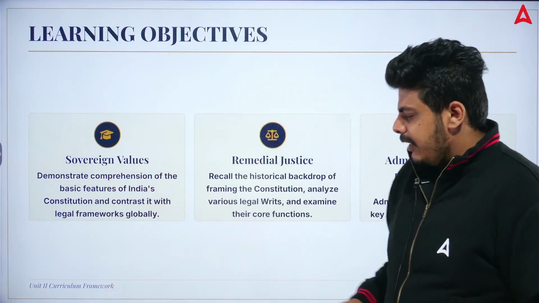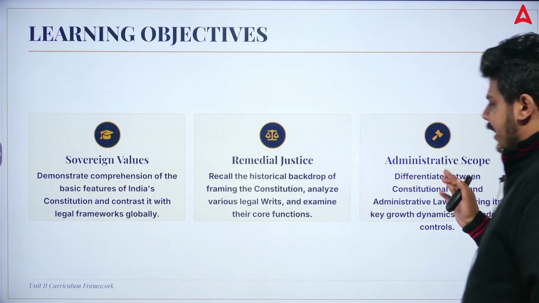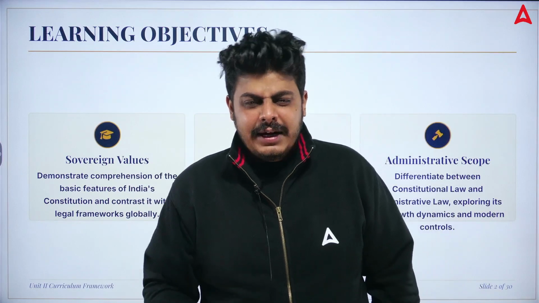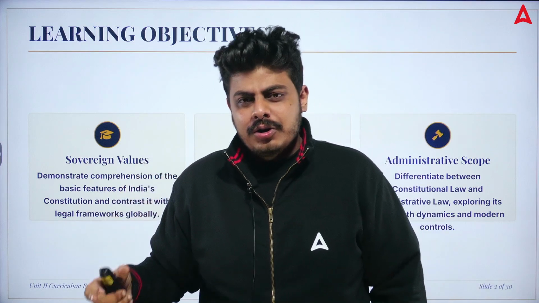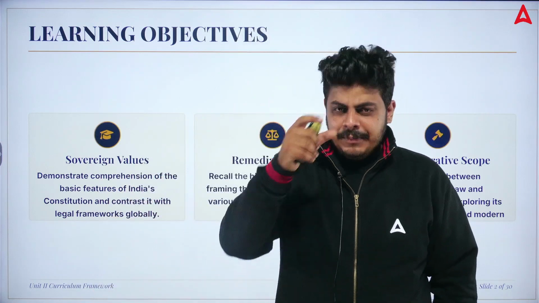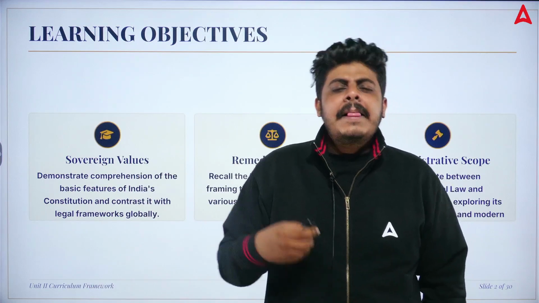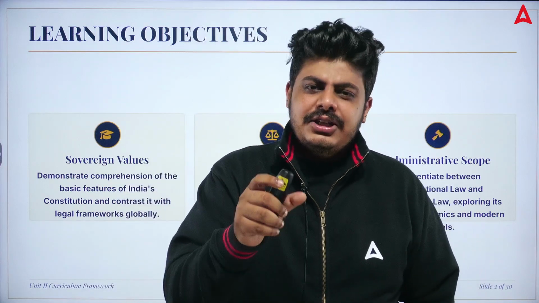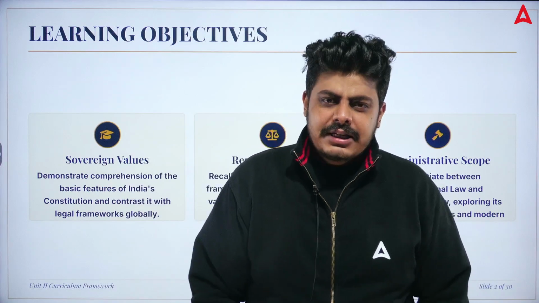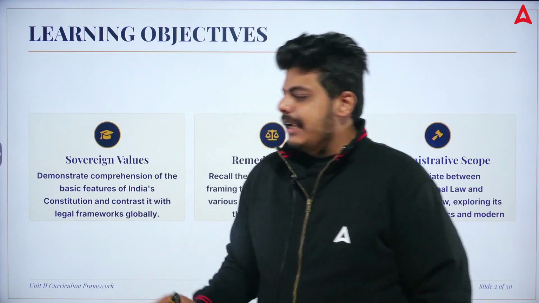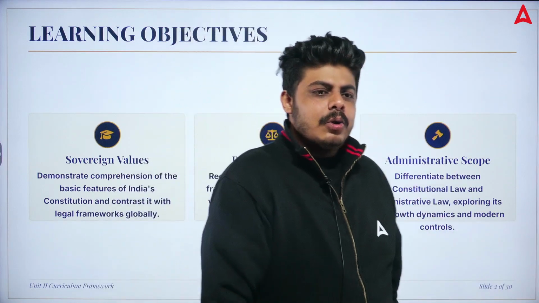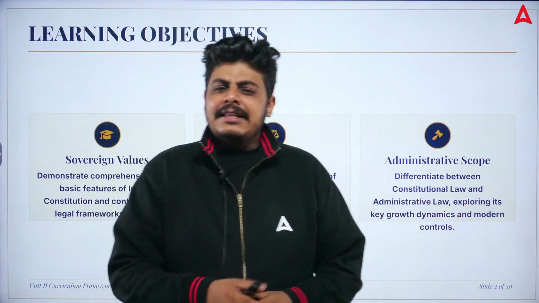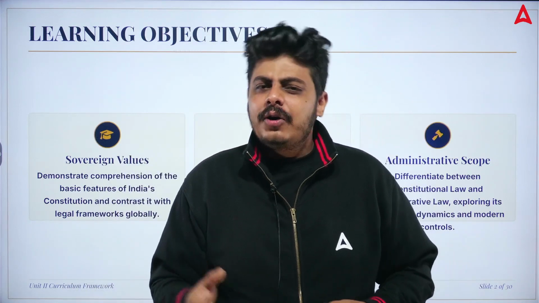We are going to learn the sovereign values, the remedial justice, and your administrative scope. We will demonstrate how the Constitution was made, from the Government of India Act to your Constitution on 26 January 1950. We will see all the historical things in it. Plus, we will also cover some basic things, such as the writ part and the amendment part, each and everything that is there in your syllabus section. Lastly, we also have the administrative scope, where the difference between constitutional law and administrative law is covered. This is the second chapter of your unit number 2, and we'll cover each and everything.